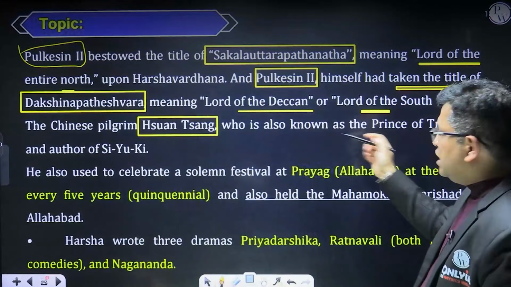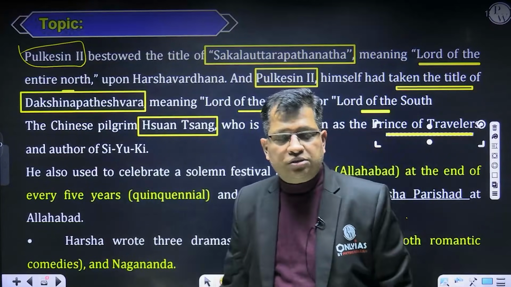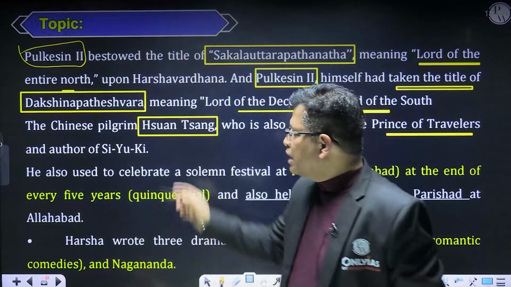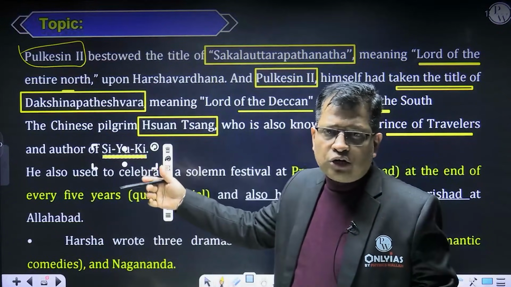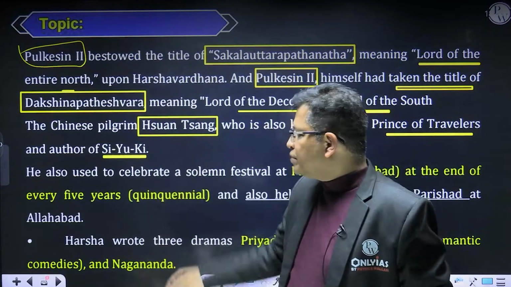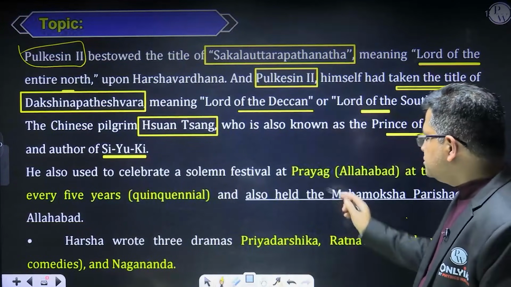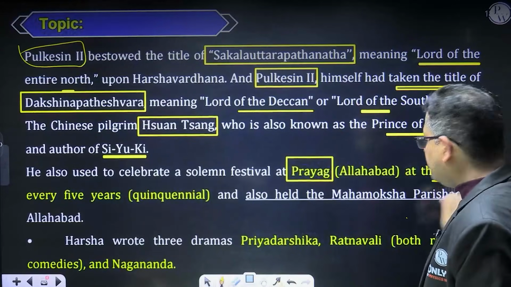Harshvardhan, and this Wangchuck is known as the Prince of Travelers because he was given shelter by the king, and he was treated like a prince. After returning, this Wangchuck wrote a book, an autobiography. Harshvardhan used to organize religious assemblies at Prayag every fifth year.